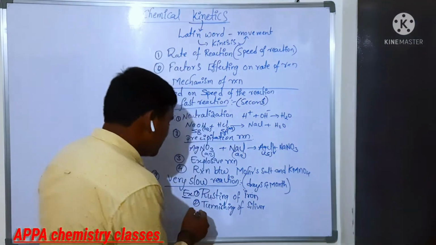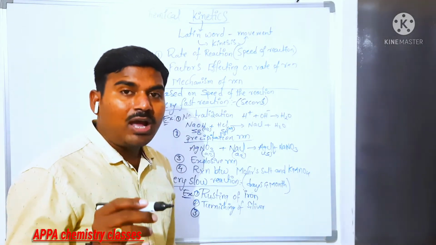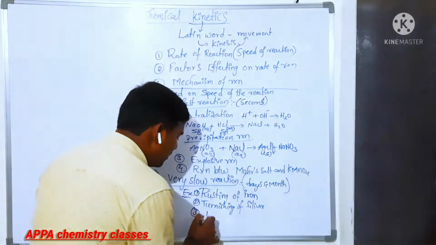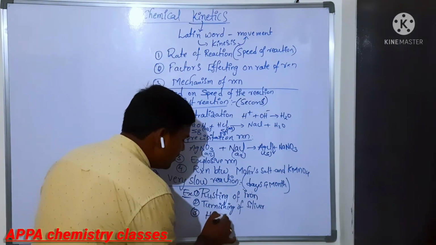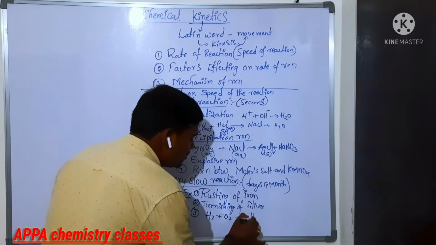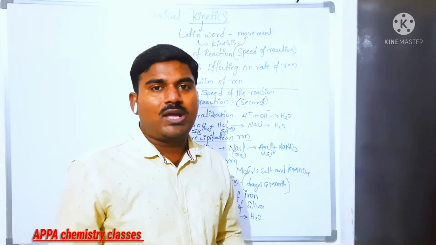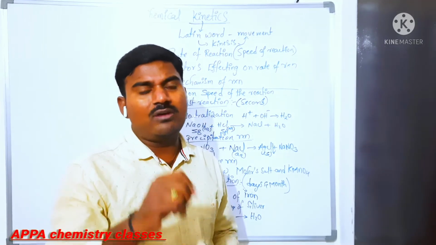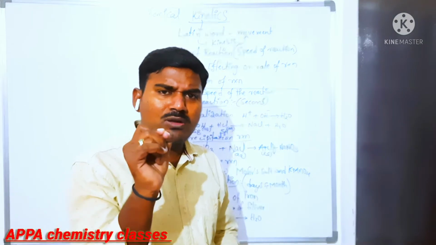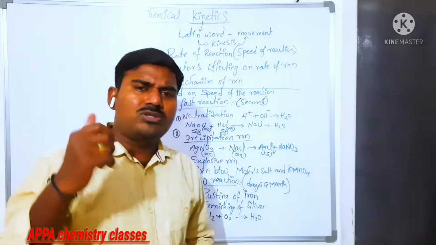So that green coating is there. Also, you can take the reaction between hydrogen and oxygen. At room temperature, it is a very, very slow reaction. If you keep it for some days or some months, you will get one small drop of water. After one month, what happens? One small drop. So it is a very, very slow reaction.